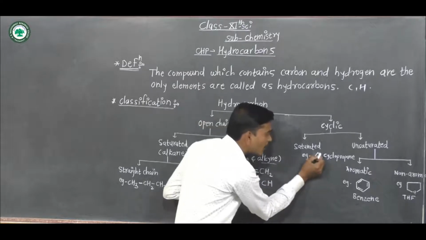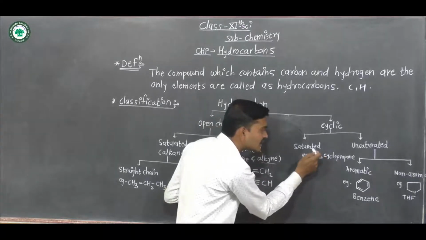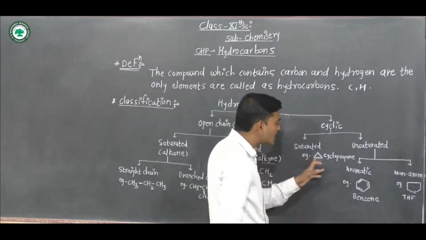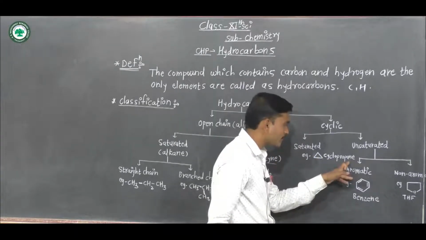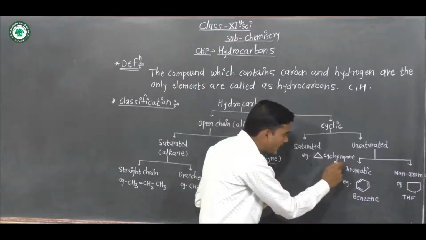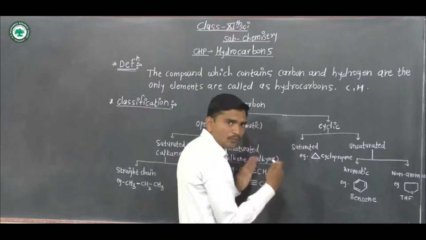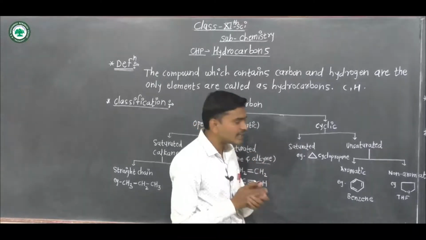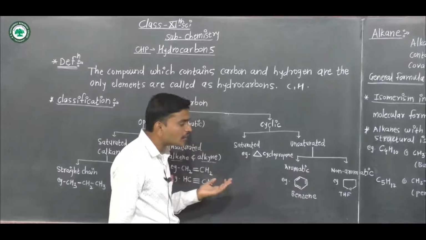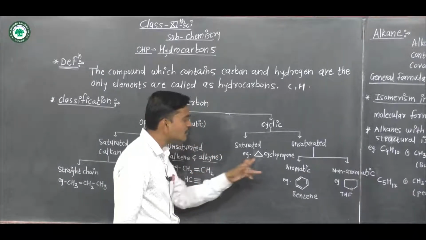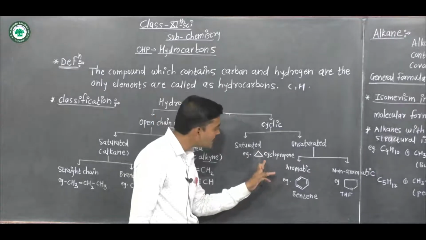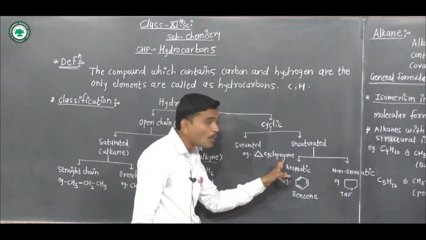Here the number of carbons is 1, 2 and 3. Here are 3 carbons, so the IUPAC name of this compound is cyclopropane. The number of carbons is 3, so the parent alkane is propane. When we talk about the IUPAC name of this compound, before propane we take the prefix cyclo because this is a cyclic compound. So the IUPAC name of this compound is cyclopropane.